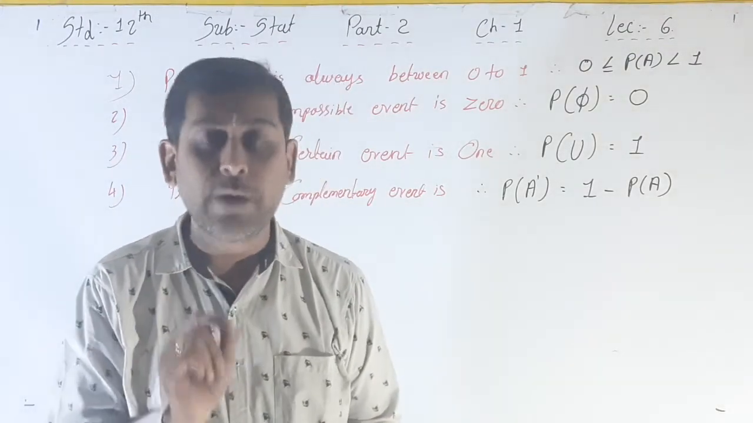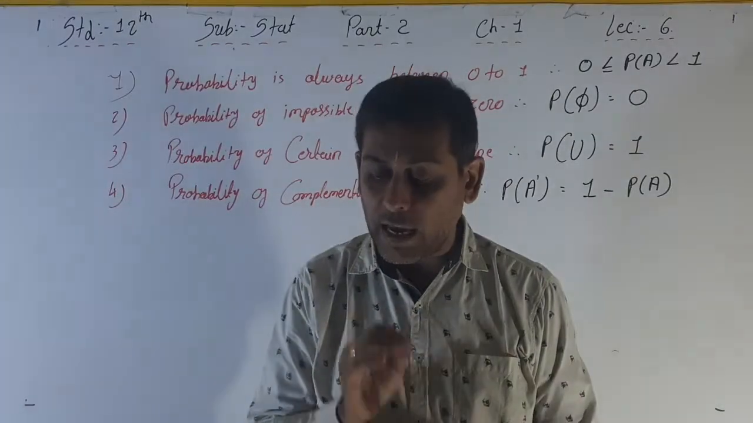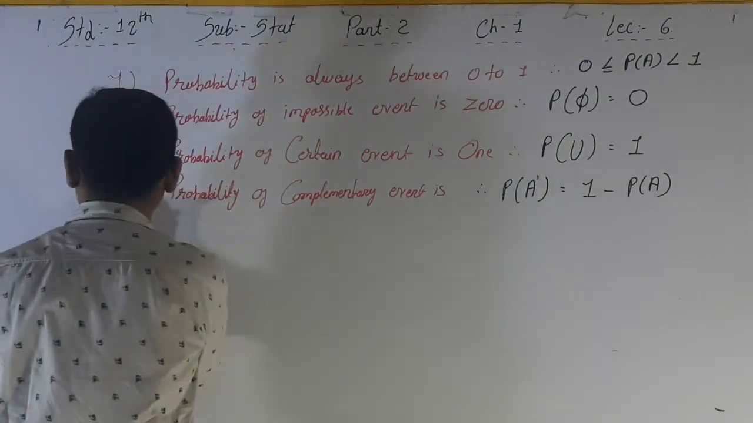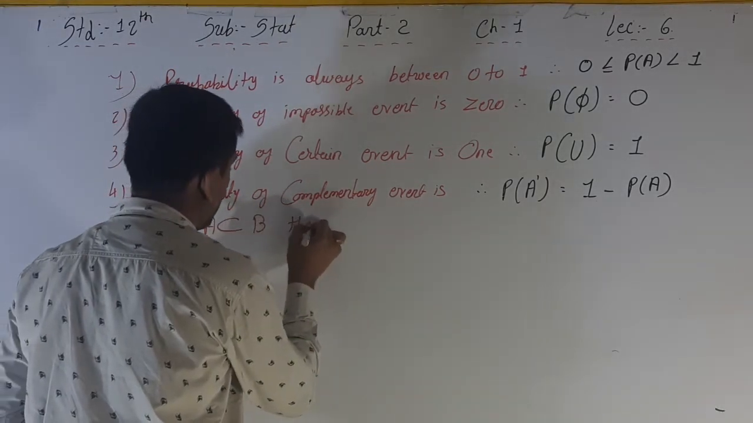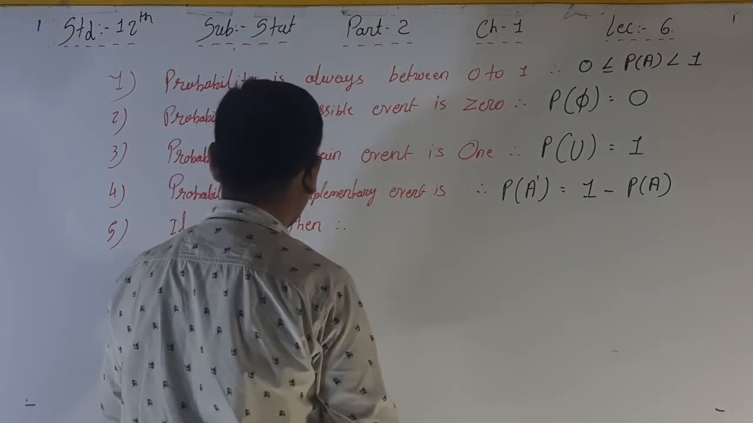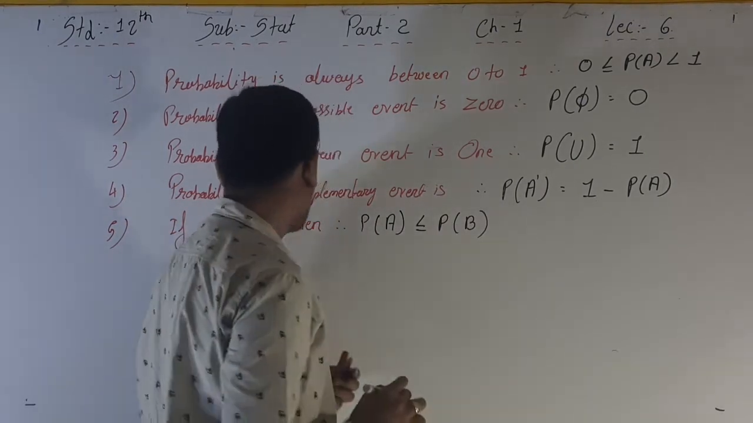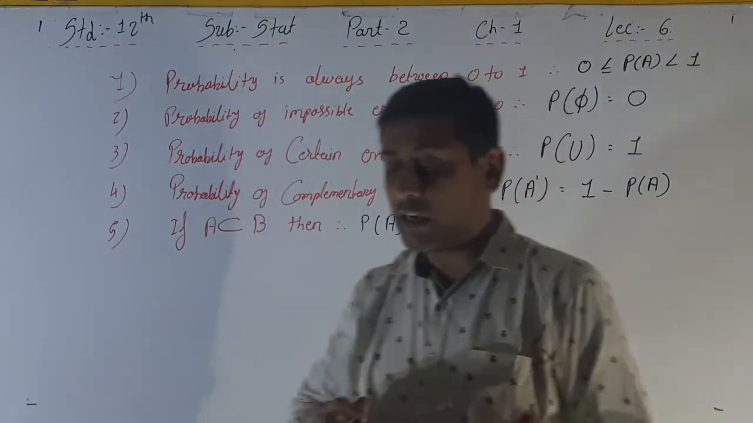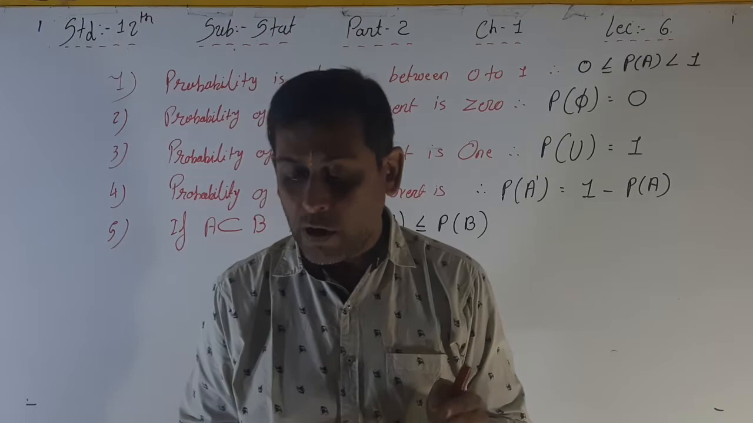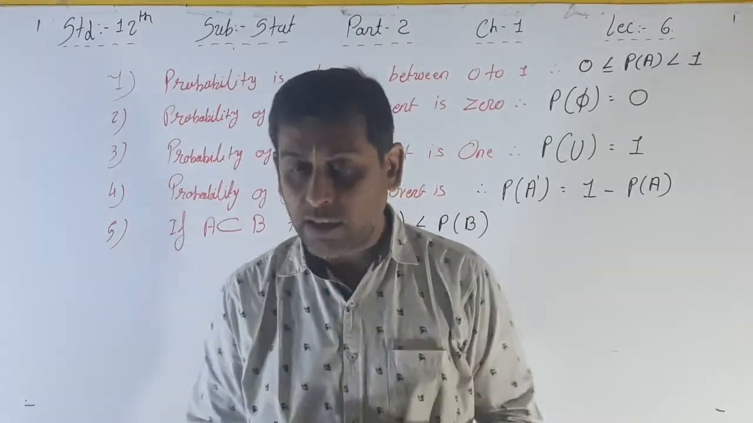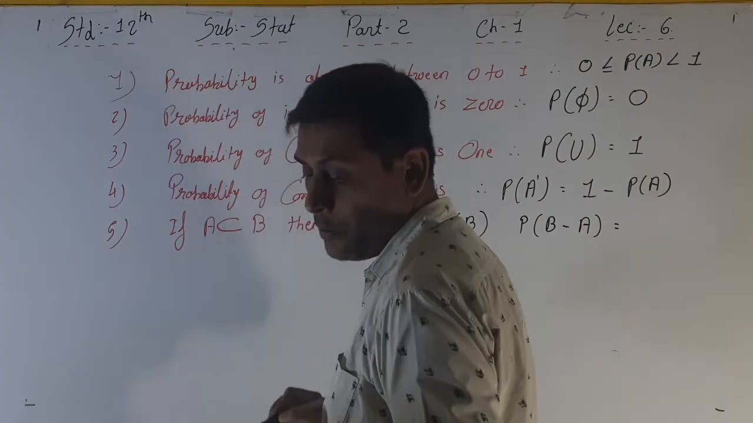If A is a subset of B, for two events A and B in the sample space of a random experiment, then P of A is less than or equal to P of B, as well as P of B minus A is equal to P of B minus P of A.